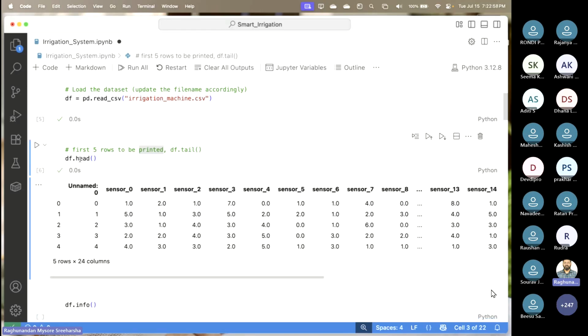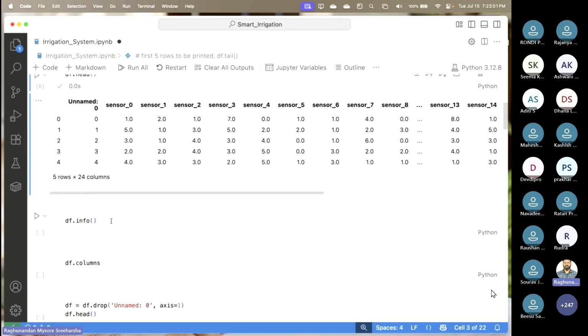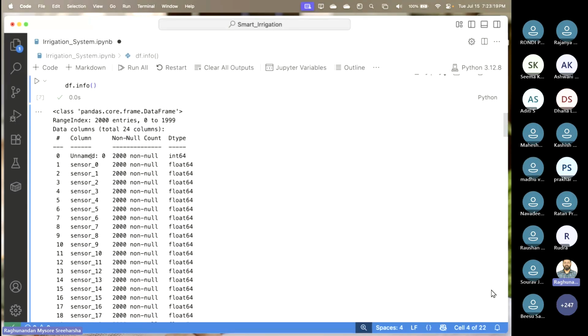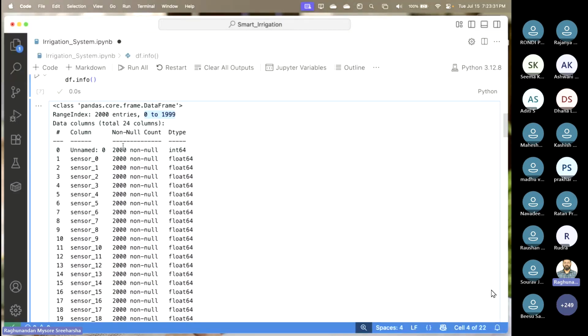So we got an idea about the head, right? Now I want to know the information, what types are there. What type of data set or data frame are we dealing with? What is the data type we have for sensors? What is the data type for other things? Let us have a look at that. When I run this, you can see that the data frame we have is pandas. From pandas, we created the data frame. So we have 2000 entries here, starting from 0 to 1999. Now, what are the columns we have here?